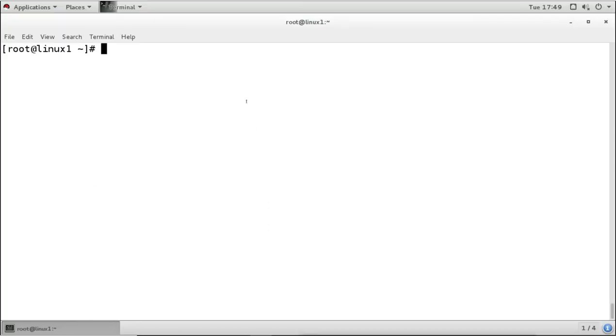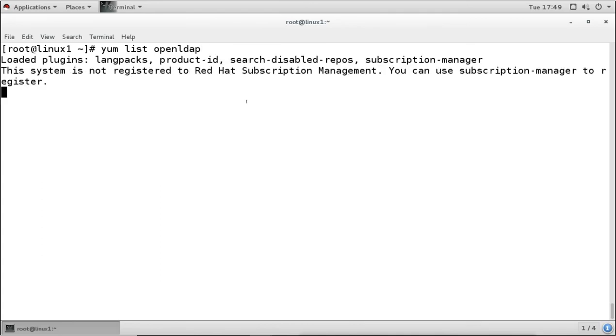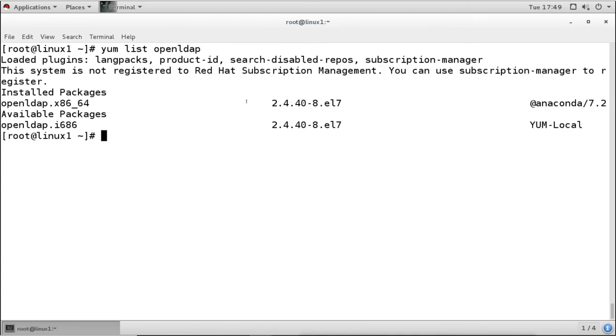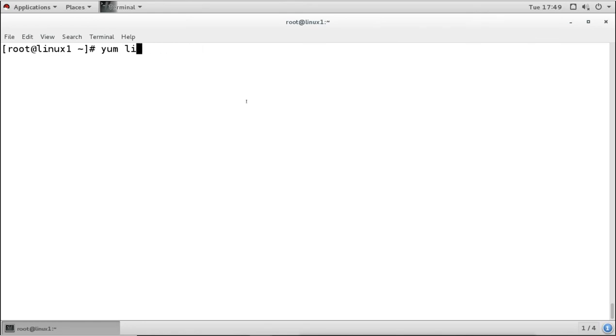So first we will install the required packages, that is OpenLDAP for the server. We check if it is installed; if it is, it is not required to install it again. Then we need the migration tools. I will install these packages directly. If it is installed, it will say so. So OpenLDAP and then migration tools.